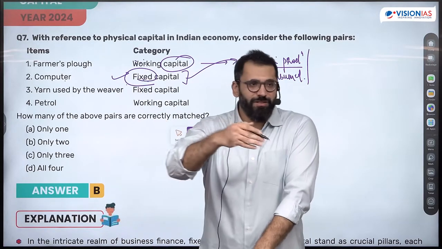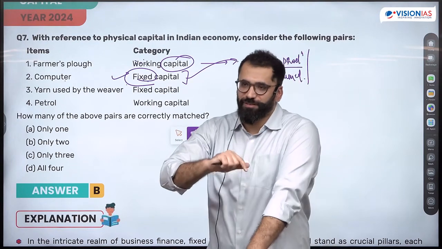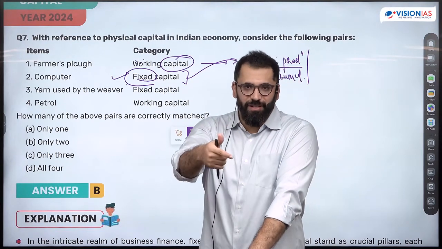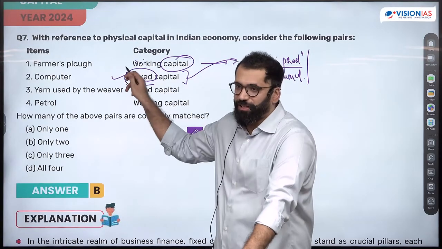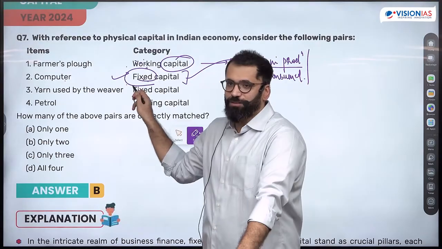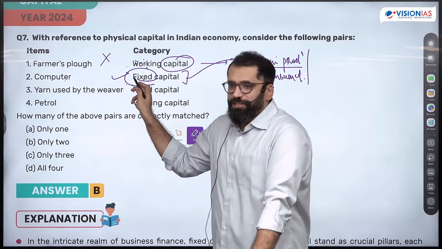Working means something which is used for consumption purposes. For example, electricity you used. You've used it, but you have consumed it. So the capital asset you use for working purposes is mostly your working capital. Plow is never a working capital, it always is fixed. So you just go by fixed only. This option is incorrect, this option is correct.